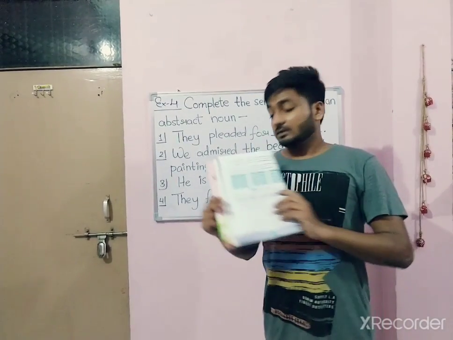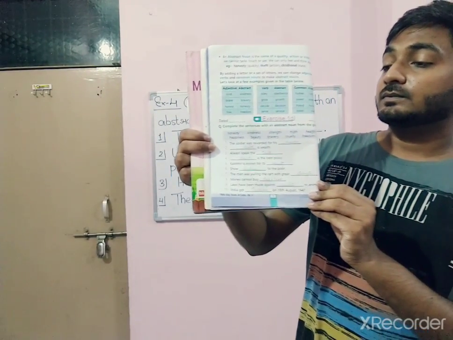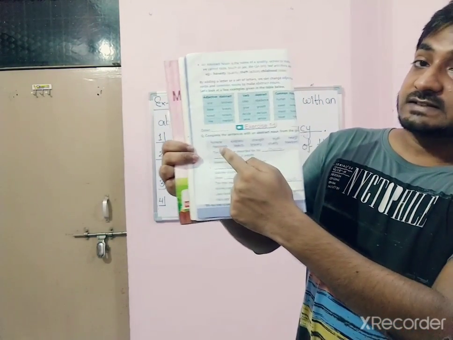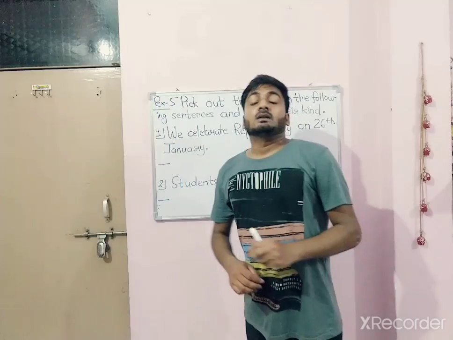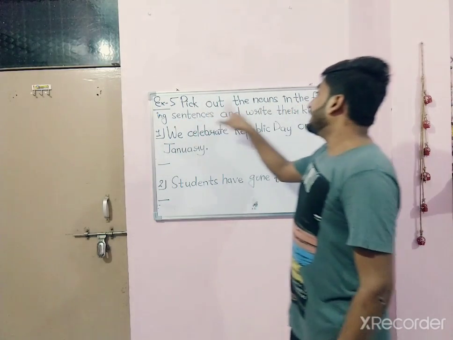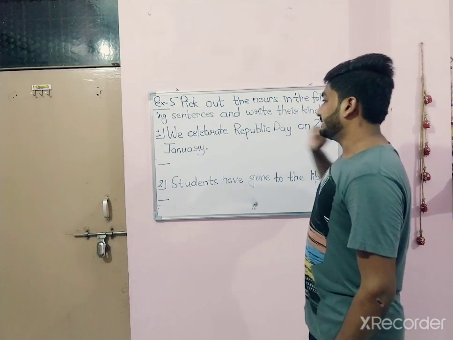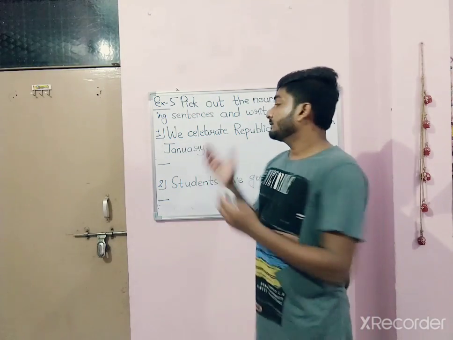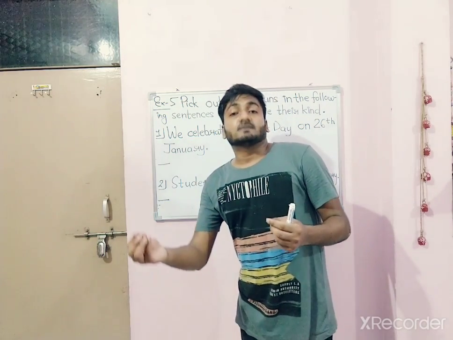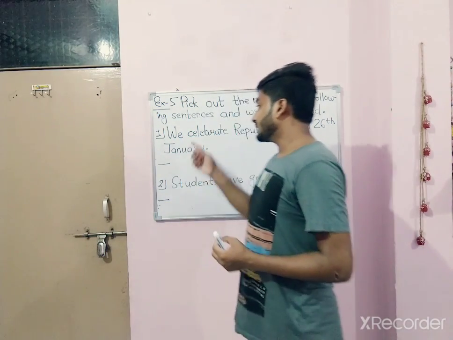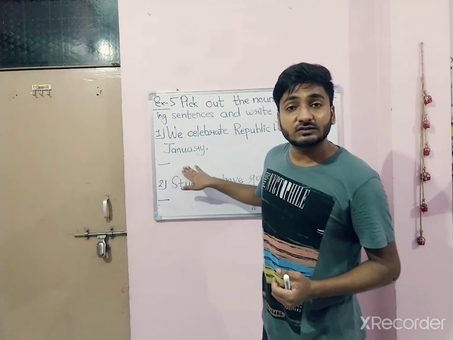And regarding this, you can do this exercise yourself. Exercise 1D, answers are given above. You just have to select the correct one and you have to fill in the blank. Now, exercise 5, pick out the nouns in the following sentences and write their kind. What we have to do? We have two sentences. We have to pick out the nouns and in front of them we have to write their kind. Number 1, we celebrate Republic Day on 26th January.